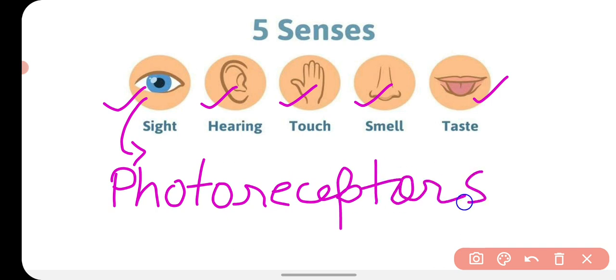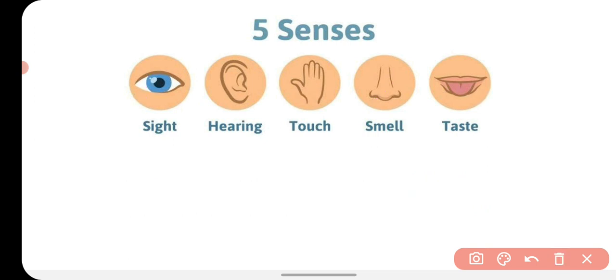These photoreceptors receive the stimulus of light and convert it into an electrical impulse, and that electrical impulse goes via nerve to the brain. The ears have very specialized receptors called phonoreceptors.